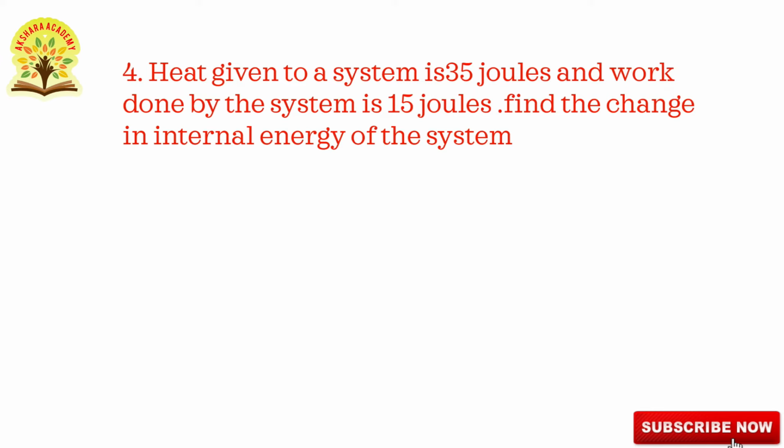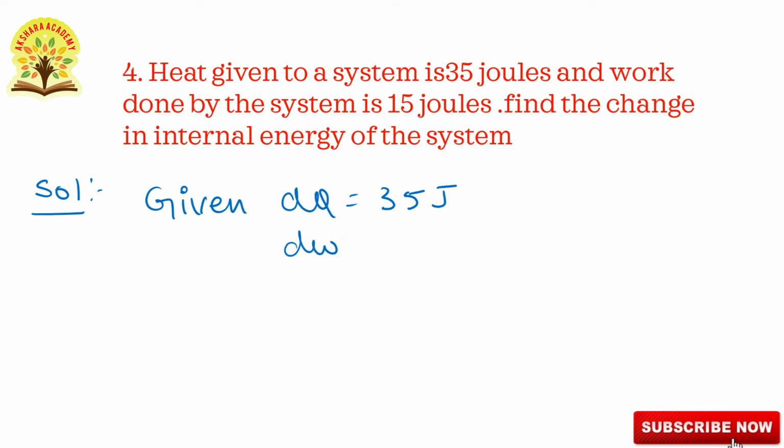Given: dq is equal to 35 joules, and the next, dw is equal to 15 joules, and dU is equal to question mark. Here they have given heat 35 joules and work done 15 joules, and you have to calculate the change in internal energy.